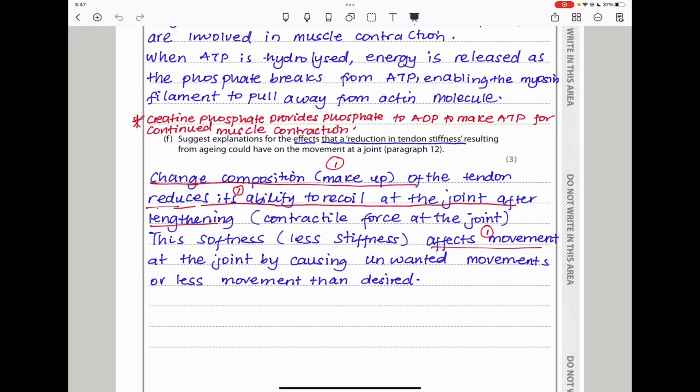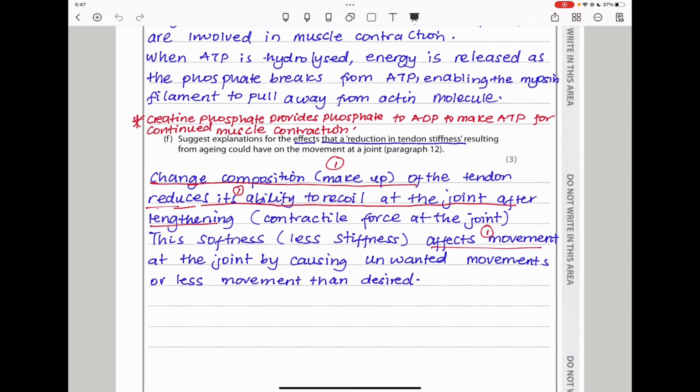And next here they say, suggest explanations for the effects that a reduction in tendon stiffness resulting from aging could have on the movement at a joint. This is referring back to paragraph 12. I said, change in the composition or makeup of the tendon reduces its ability to recoil at the joint after lengthening.